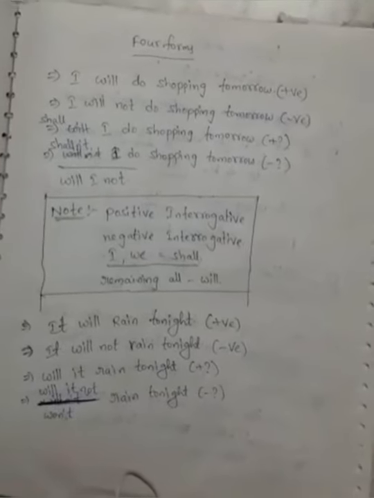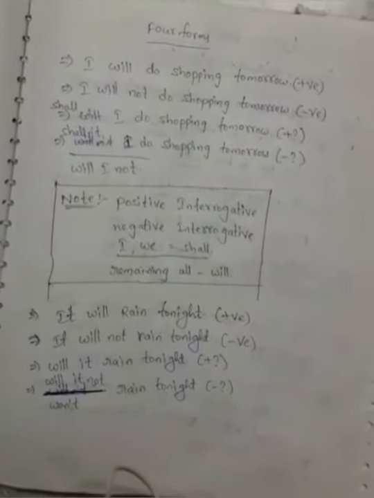It will rain tonight: positive sentence. It will not rain tonight: negative sentence. Will it rain tonight? Positive interrogative. Won't it rain tonight, or the extended form, will it not rain tonight? Negative interrogative.